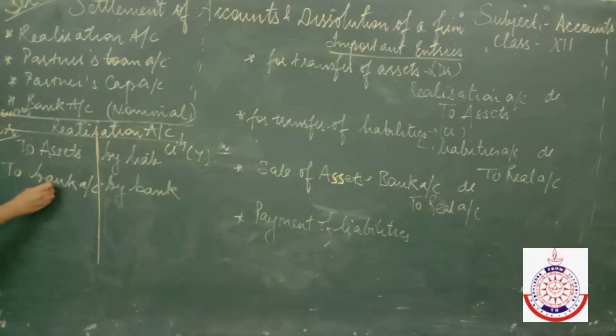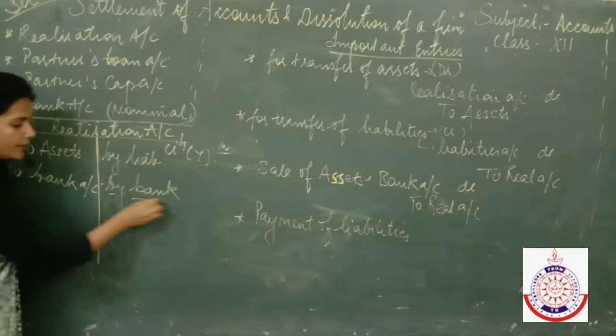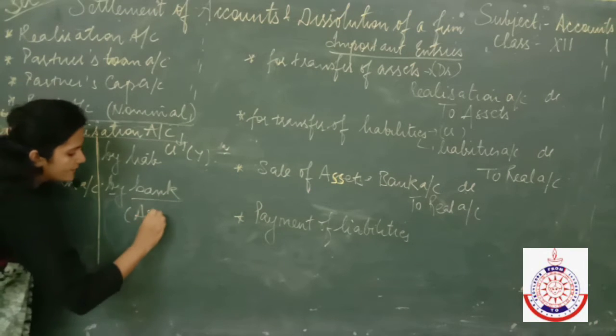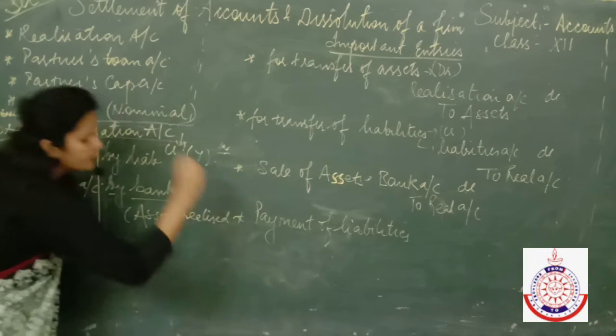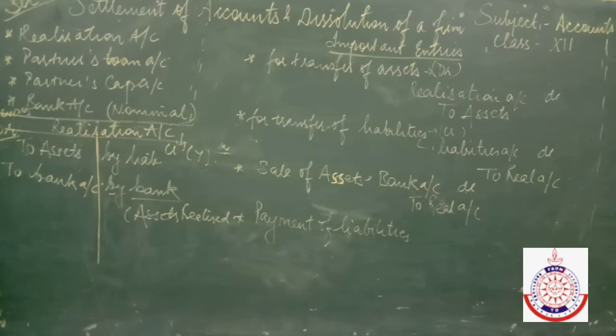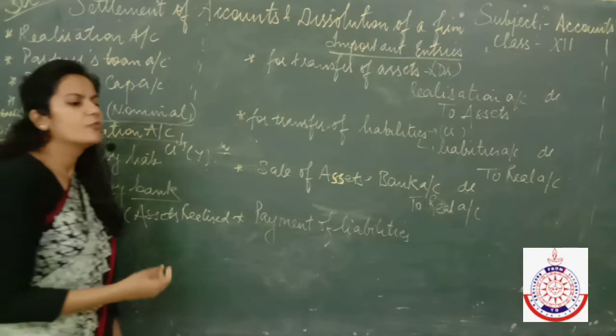This to bank account shows payment of liabilities, and here what I have written bank account, it shows assets realized. Got it?